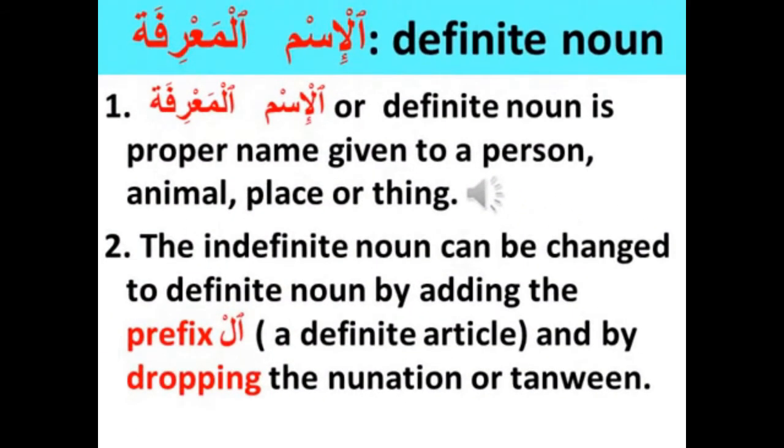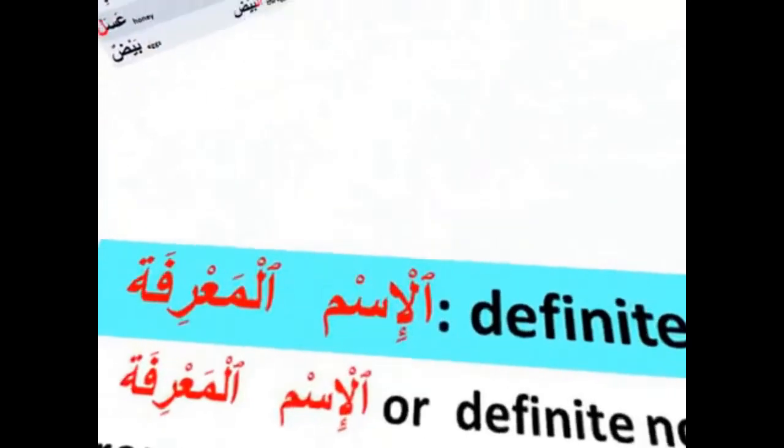Al-Ismul Ma'rifa, definite noun. Al-Ismul Ma'rifa, or definite noun, is a proper name given to a person, animal, place or thing. The indefinite noun can be changed to a definite noun by adding the alif lam prefix, a definite article, and by dropping the nunation or tanween.